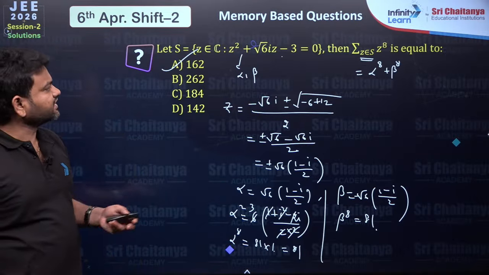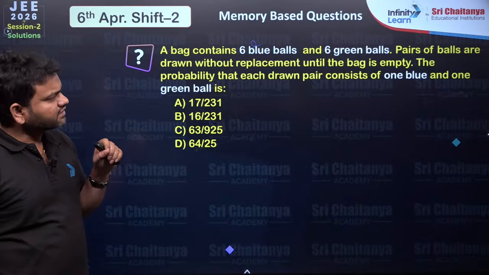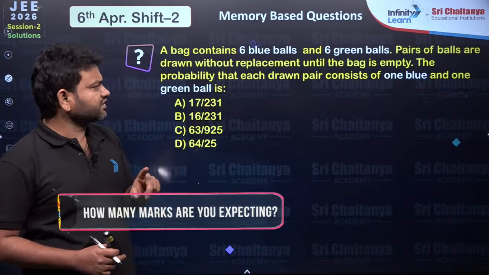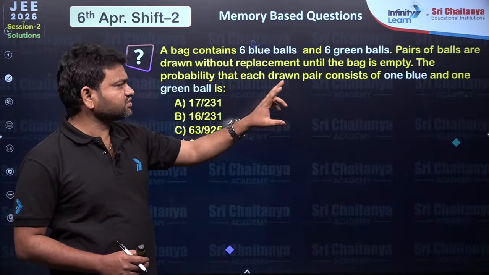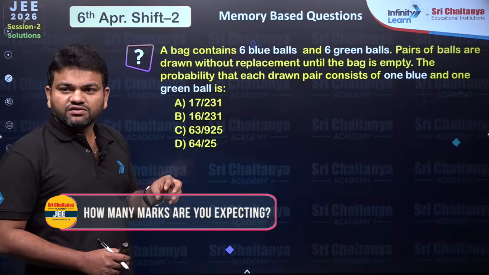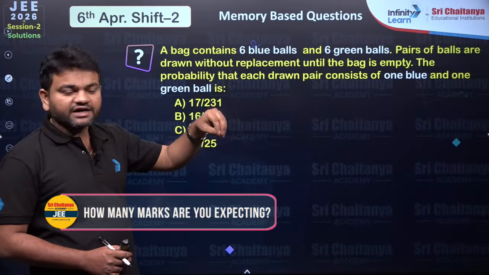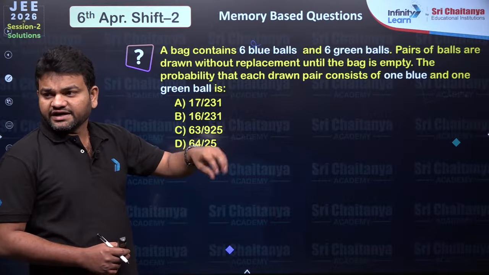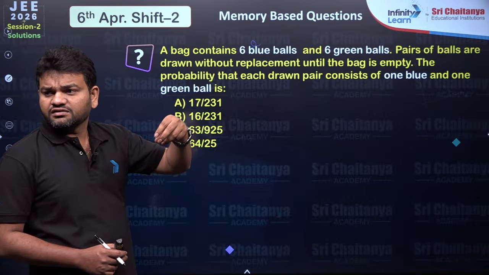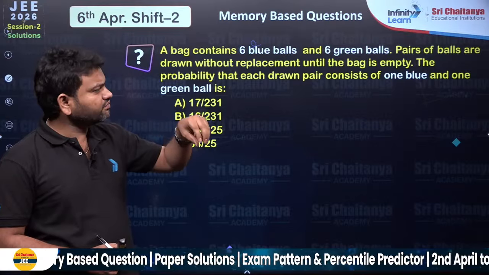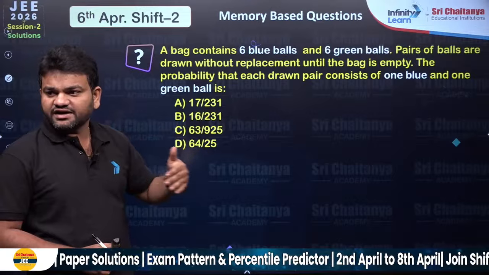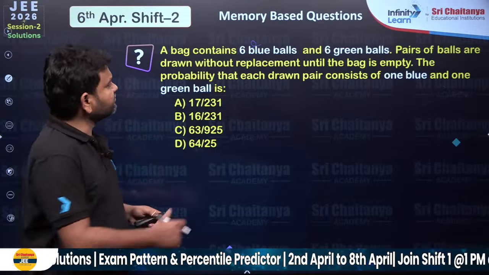We have here a bag contains 6 blue balls, 6 green balls, and pairs of balls are drawn without replacement until the bag is empty. The probability that each drawn pair consists of one blue and one green ball. So first of all, if I am drawing the first one, I am going to draw 2 balls, which is one blue and one green, and the second one is also going to be blue and green, and then the third one is also going to be blue and green. In that order, I have to draw this now, right?